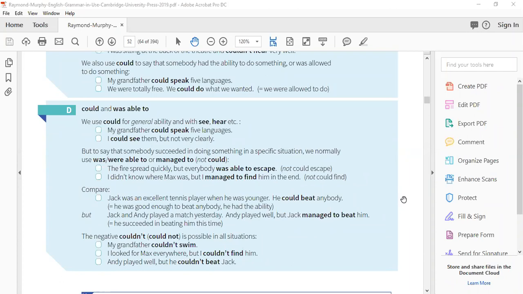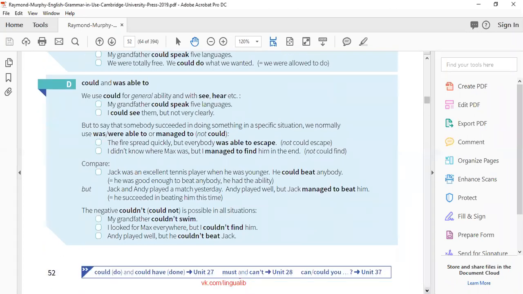Compare. There are two more examples to give you a clear idea. Jake was an excellent tennis player when he was younger. He could beat anybody. So he was an excellent tennis player, so he had this ability. He was champion. He knew his craft. So he could beat anybody. He was good enough to beat anybody. He had the ability.